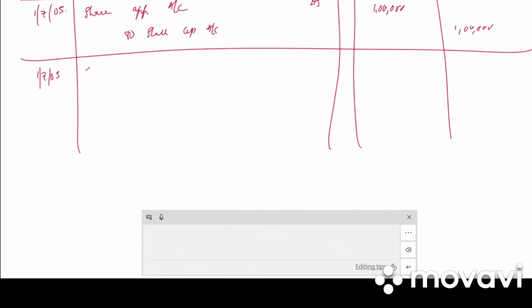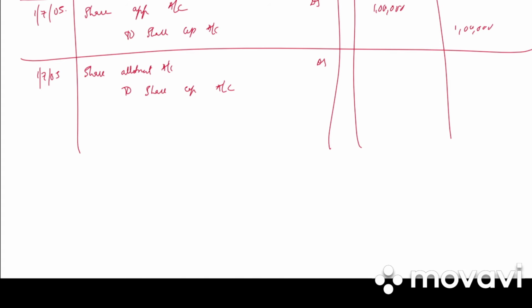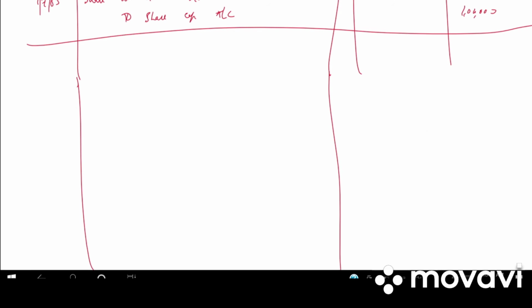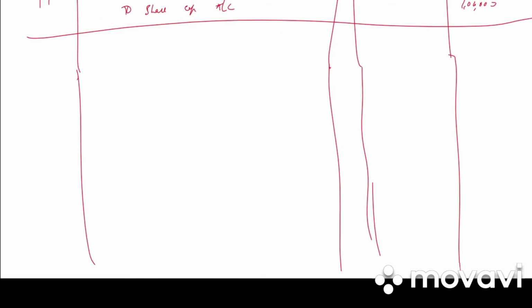Next, 1st July 2005. Share allotment account debited to share capital account. 40,000 into 2.5, 1 lakh debit, 1 lakh credit. Write the narration: allotment money due. Next, on 1st July 2005, the call money has been received at the allotment stage.